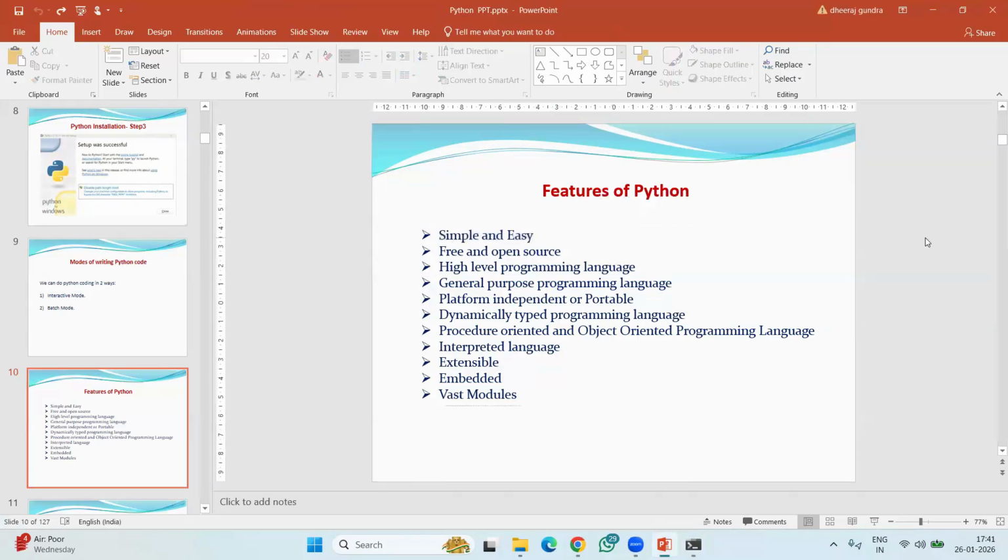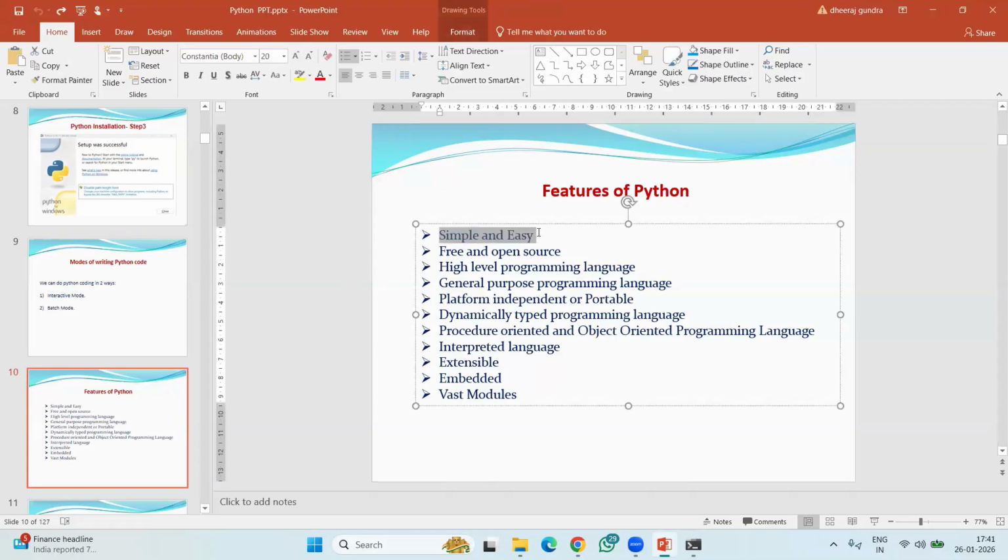That's why even nowadays, even kids have started learning Python. Once upon a time, people started programming with C. But nowadays, even kids start learning Python because Python is much easier than the C programming language. That's why Python is very simple and easy, fast to write programs, and easy to remember.